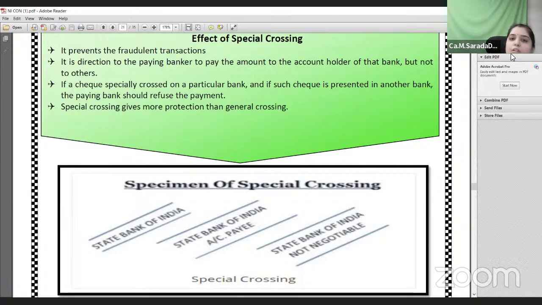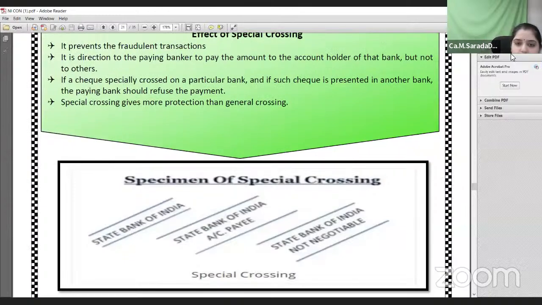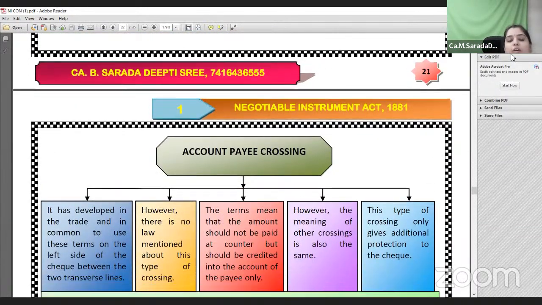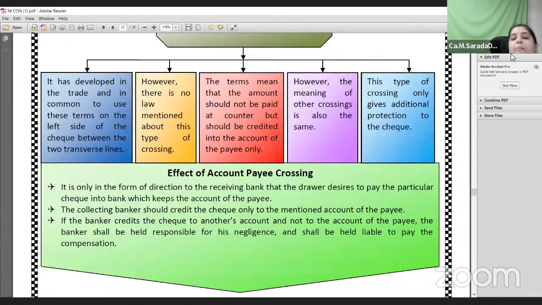As of now, special crossing is not much prevalent in business practice. General crossing or account payee crossing is more prevalent. So this is an example for special crossing. Next one is account payee crossing. This is very famous and much in practice. Account payee crossing is one of the secured ways of crossing.